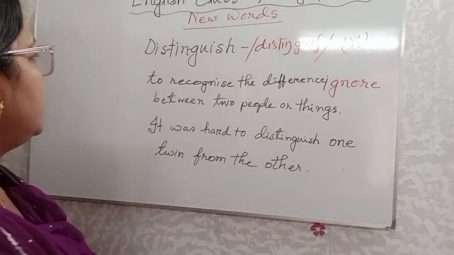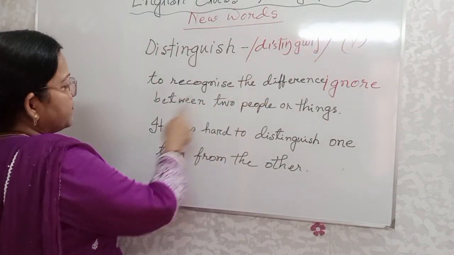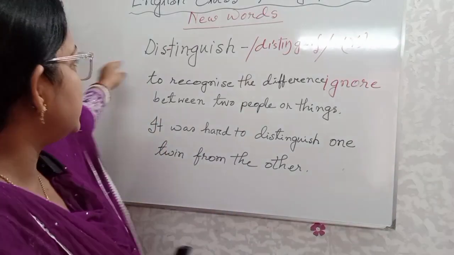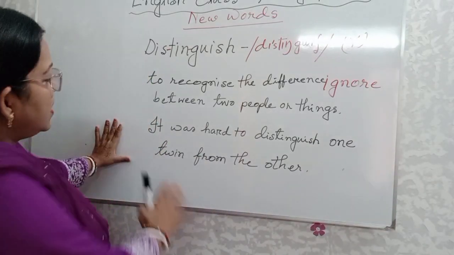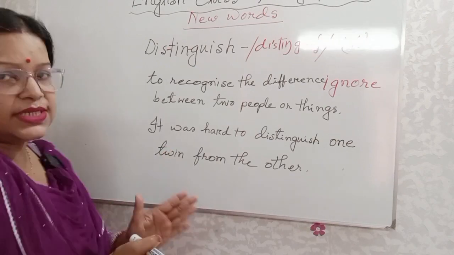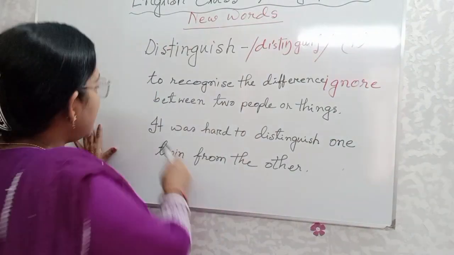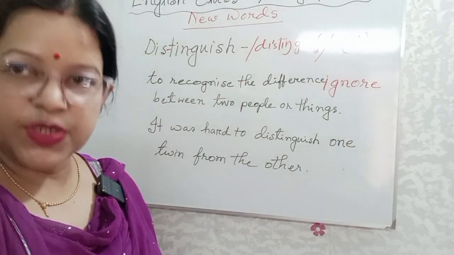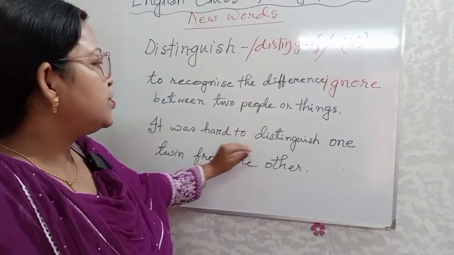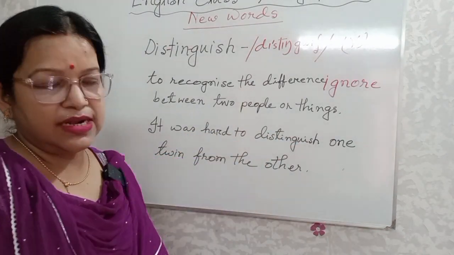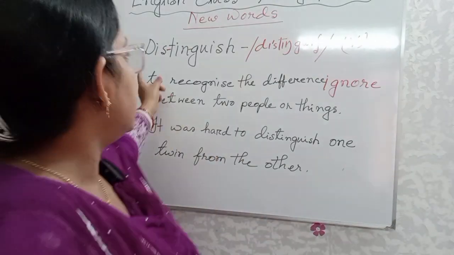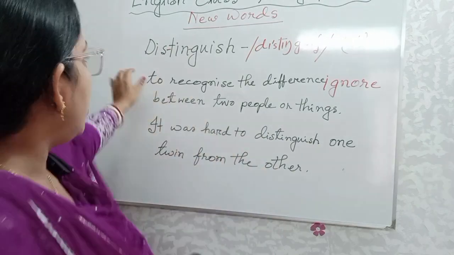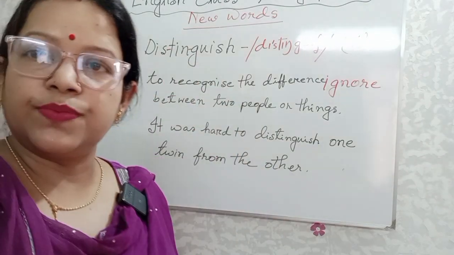What is the meaning of the word? To recognize the difference between two people or things. In that time, we use this word. And what is the sentence with the help of distinguish? It was hard to distinguish one twin from the other. What is the antonym of the word? Ignore. Okay? The antonym of distinguish is ignore.